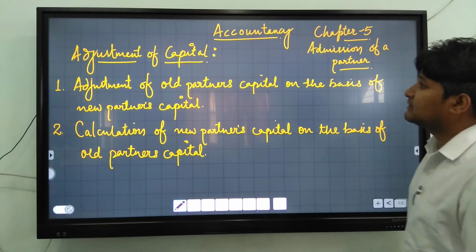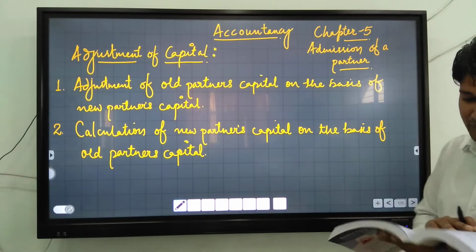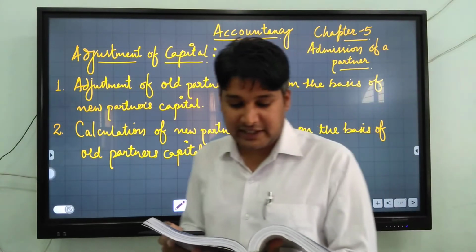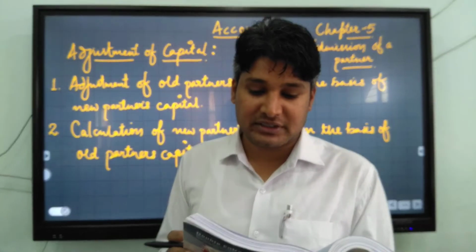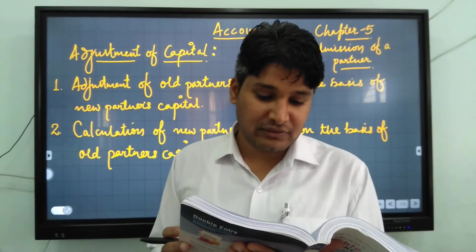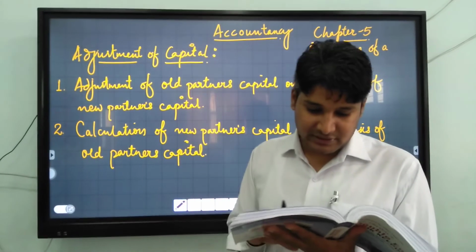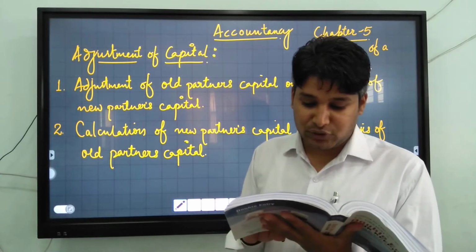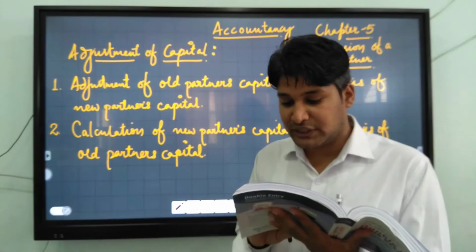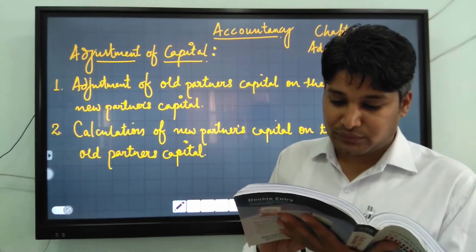We will understand this method with the help of question number 85 from T.S. Grewal. The question is, A and B were partners sharing profits and losses in the ratio of 3:2. Their balance sheet as at 31st March 2018 was as follows. There are 5 adjustments below the balance sheet. C was admitted as a new partner and brought rupees 64,000 as capital and rupees 15,000 for his share of goodwill premium. The new profit sharing ratio was 5:3:2.